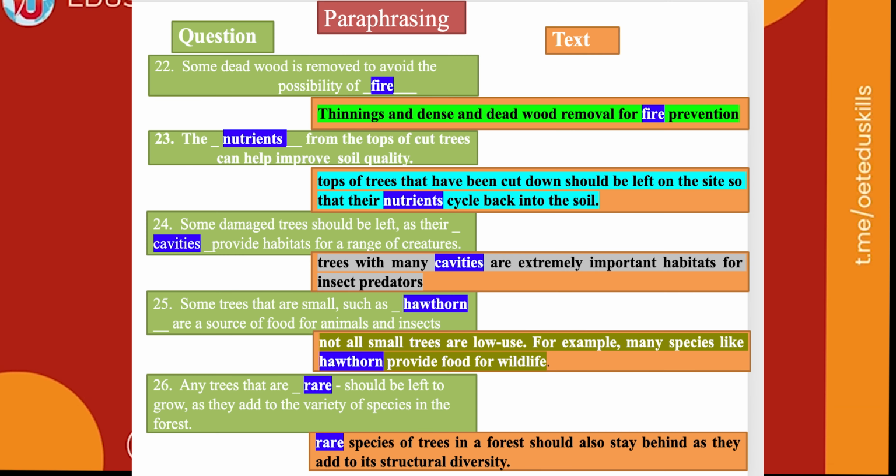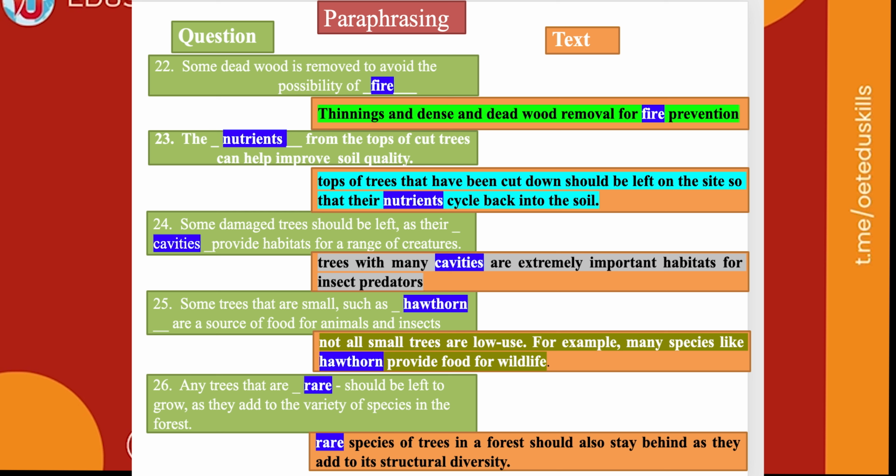Now paraphrasing. Question number 22 says some dead wood is removed to avoid the possibility of fire. The text says dead wood removal for fire prevention. Now question number 23. The nutrients from the tops of cut trees can help improve soil quality. The text says the tops of trees that have been cut down should be left on the side so that their nutrients cycle back into the soil.